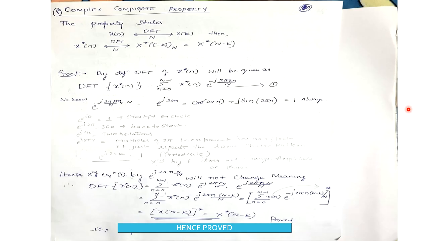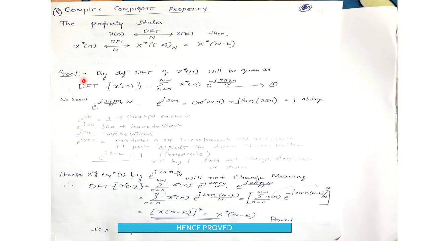Now let us come to the proof of the complex conjugate property. As per the property, x of n has DFT X of k. The complex conjugate of x of n, when you perform the DFT, gives X conjugate of minus k modulo n, where the double bracket modulo notation means circular. So it is the complex conjugate of X of n minus k.